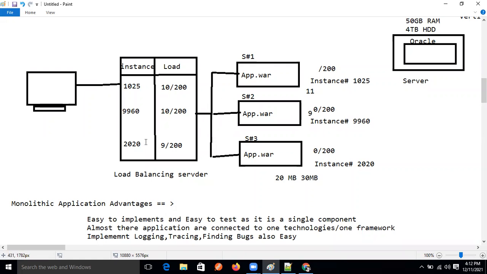Without these things I can't enter microservices directly. If I did, you would ask every time why these things are happening. Without this concept we can't enter microservices.